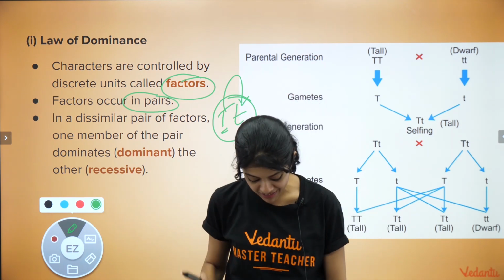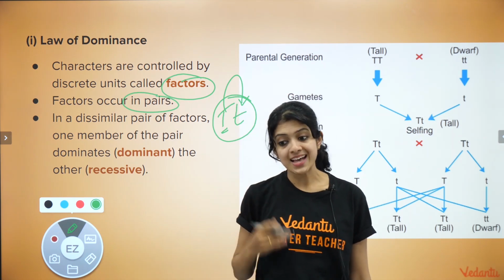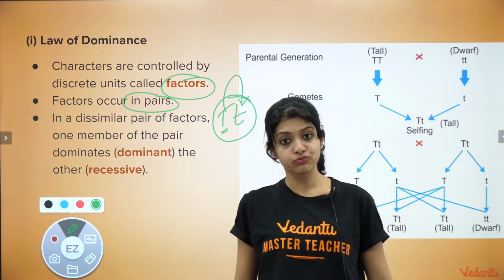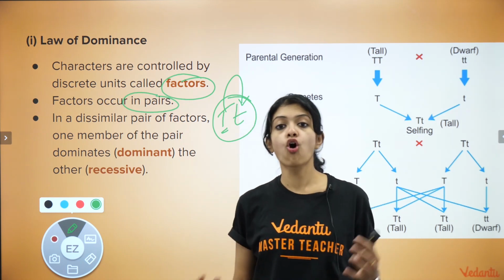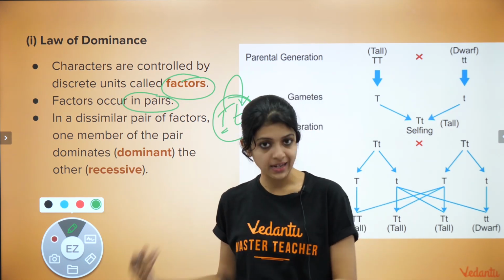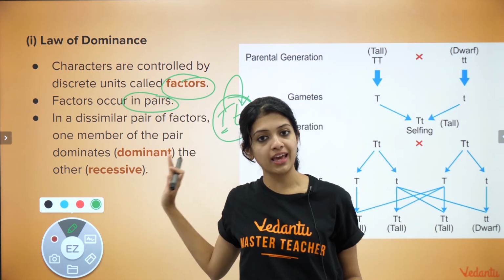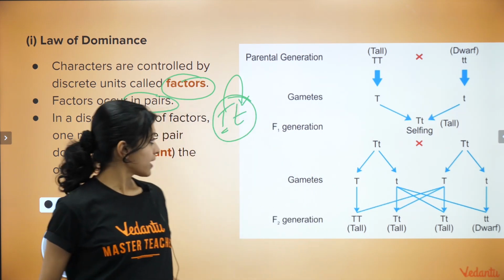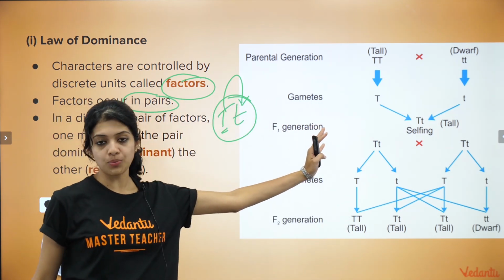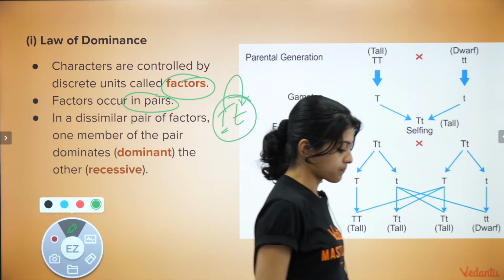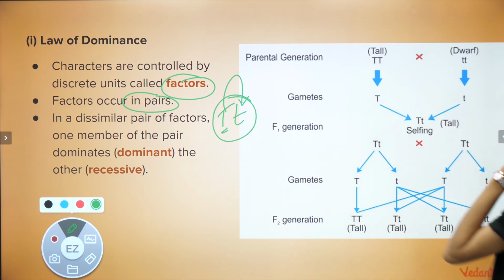Remember this, children. This is very, very important to know as a basic point in genetics, and also from an examination point of view. What was Mendel's first law, or what was Mendel's law of dominance? Remember, these are the 3 points that you will have to write in your examination if this is asked. Okay, so connect it with the cross that we have written here, and it will make much better sense to you. Just have a look for a few seconds, get it clear in your head, and we will go to the next law. I'm moving away for a few seconds.